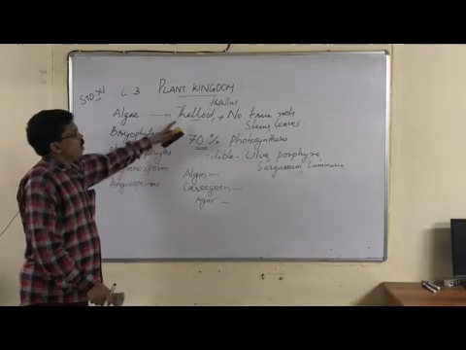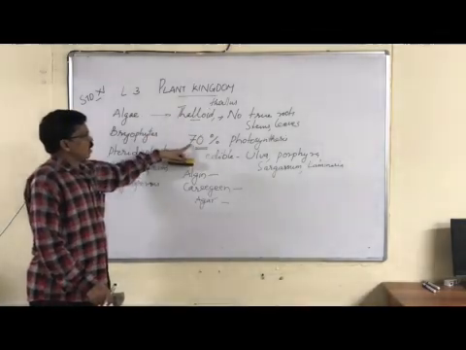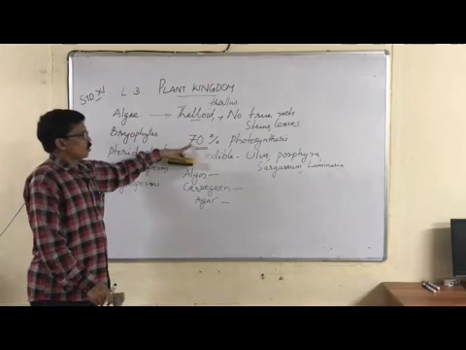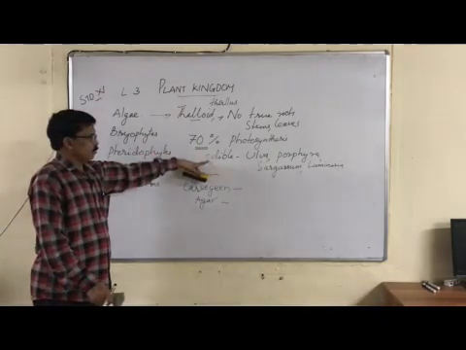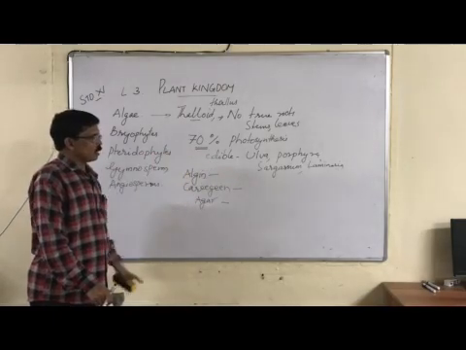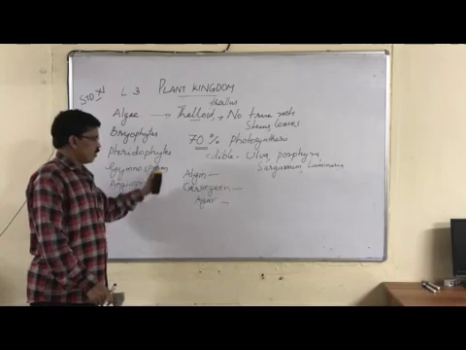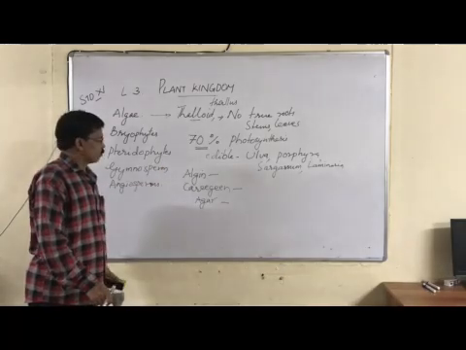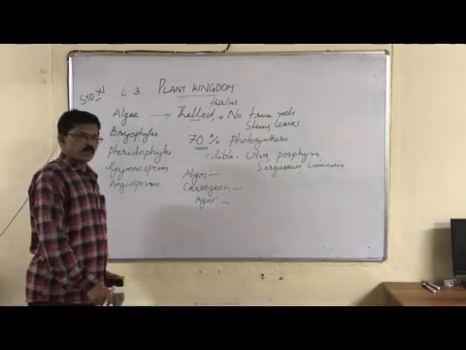So let us now see the importance of algae. They are the most important photosynthetic group of organisms. Most of them are edible, for example Ulva, Porphyra, Sargassum, Laminaria. Algin, carrageen, agar are various products that we extract from algae, which are useful for our various requirements.